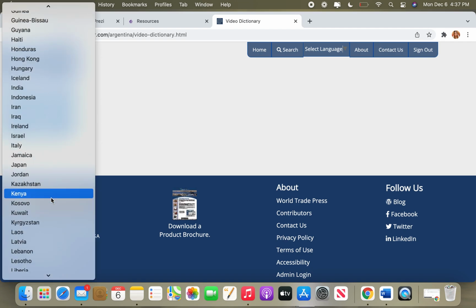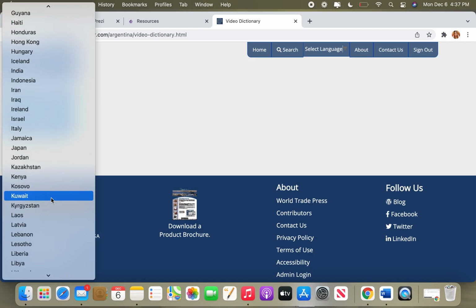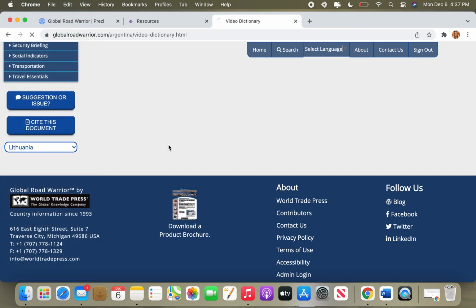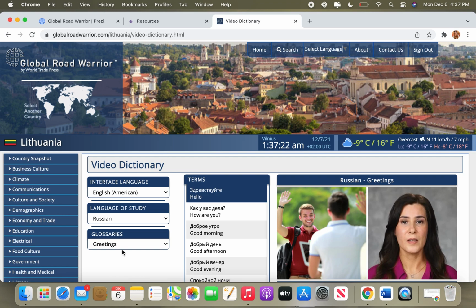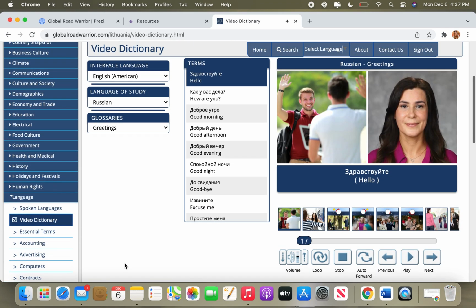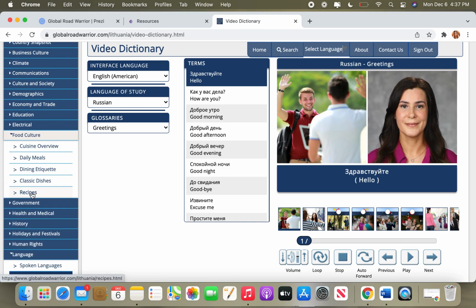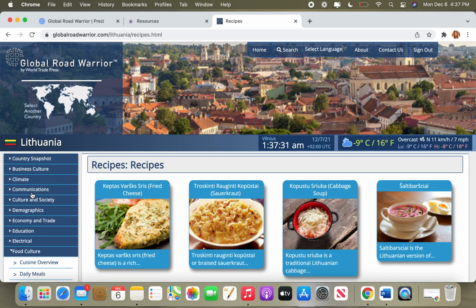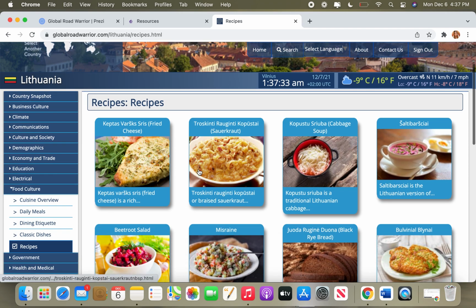So let's find that on our list here. Almost there. And I'll take you right back to the video dictionary in Lithuanian. Another one that is fun and includes a lot is food culture. I personally like the recipes tab. Over here on the right, I don't know how to say it, but it is a cold beet soup that is popular in Lithuania.